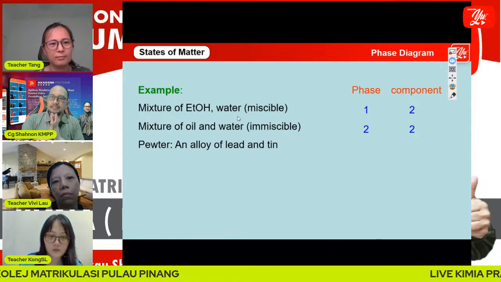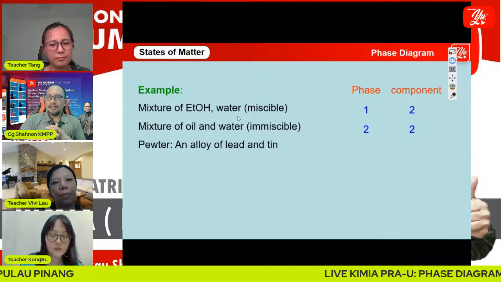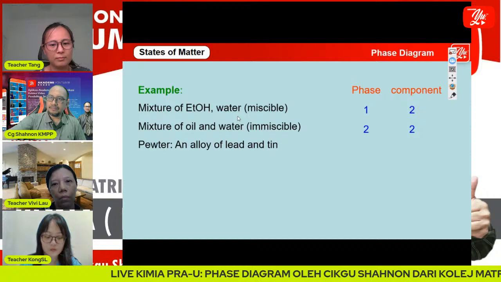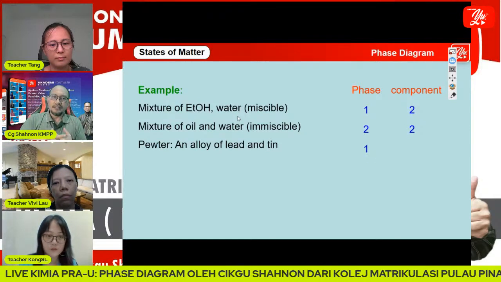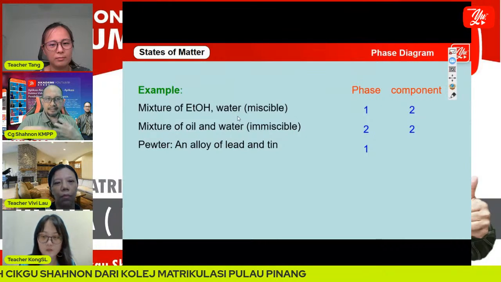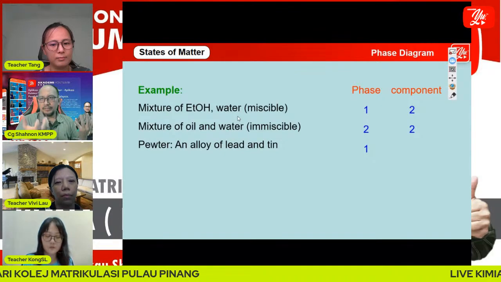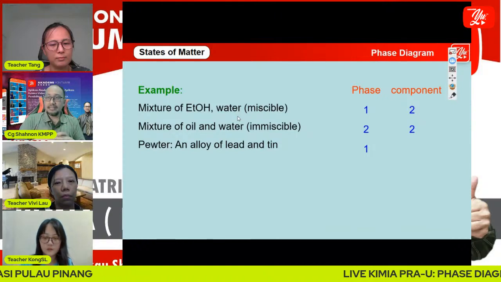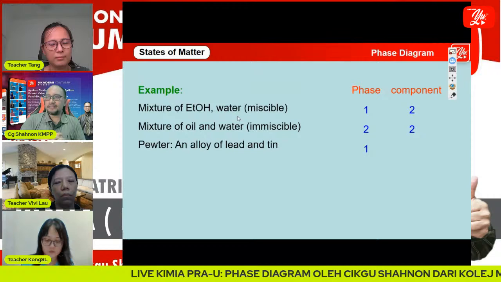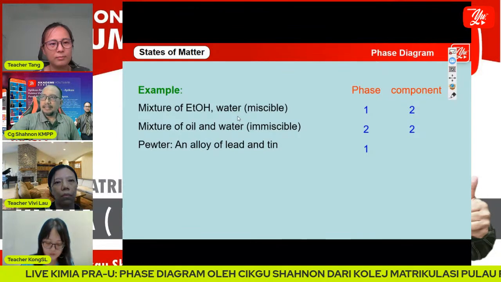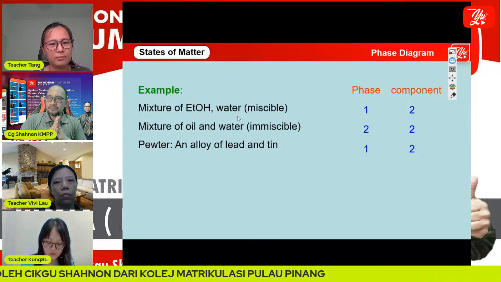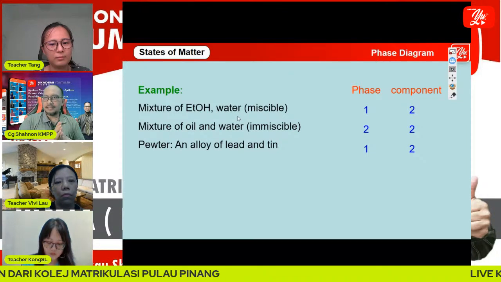The next example is pewter, an alloy of lead and tin. In this case, there is only one solid phase, because we cannot see the boundary between lead and tin. They blend together, and we cannot see clearly with our naked eye. Only one solid phase, and the components are still two: lead and tin.